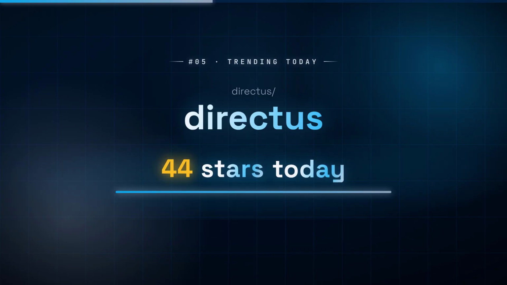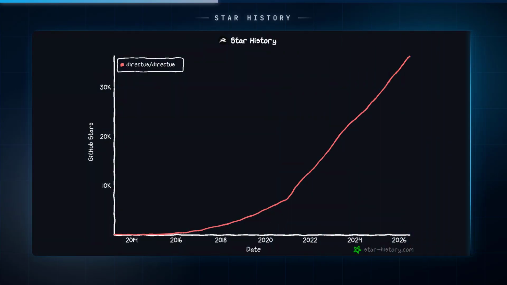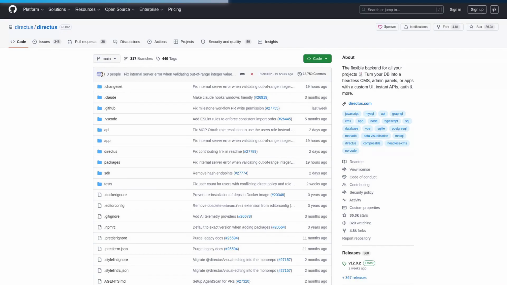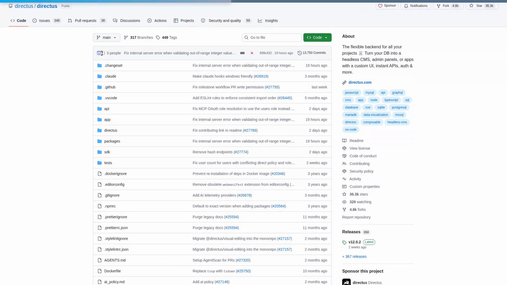Number 5, Directus, 44 new stars today. Directus eliminates the tedious boilerplate of building backends by instantly wrapping any existing SQL database with a dynamic REST and GraphQL API, so you can stop writing CRUD endpoints and start shipping features.